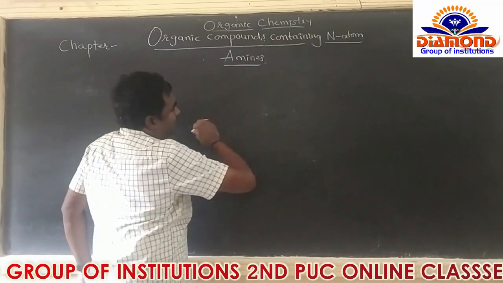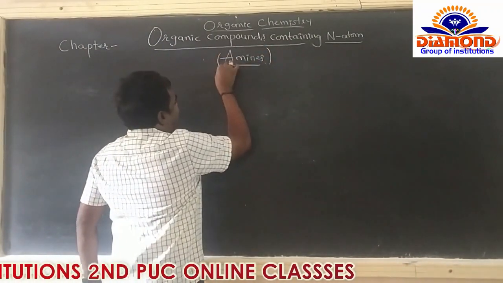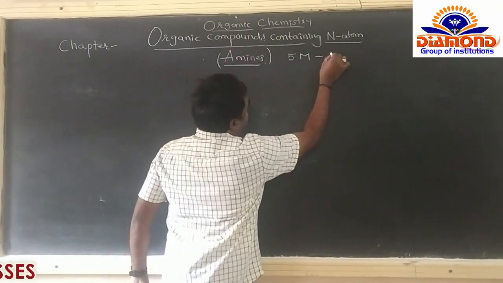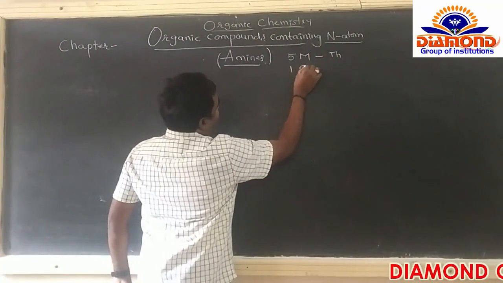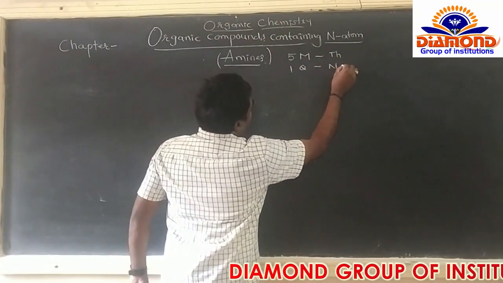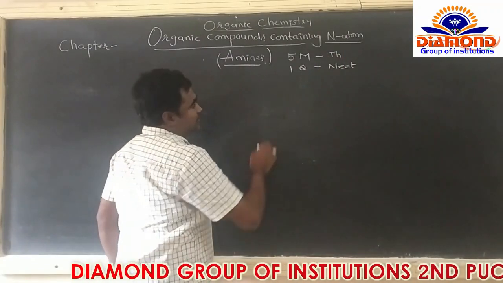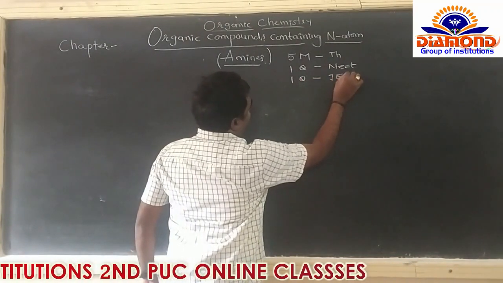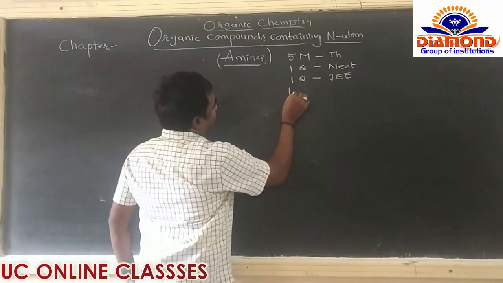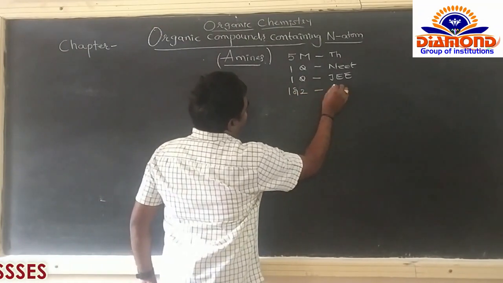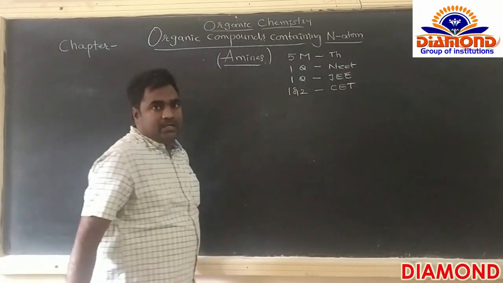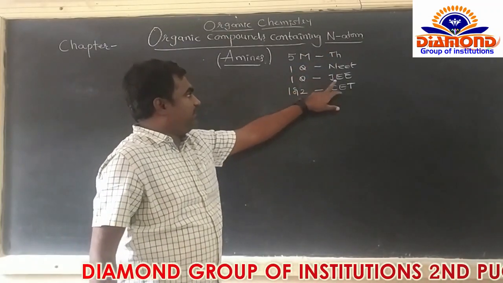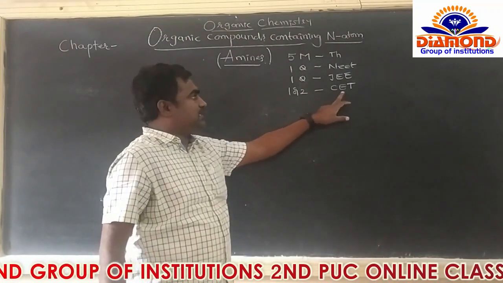Amines. Here, this chapter can carry 5 marks for theory, and one question from NEET, one question from JEE Mains, and one or two questions for EAMCET. So 5 marks for theory, one question for NEET, one question for JEE Mains, and one or two questions for EAMCET.